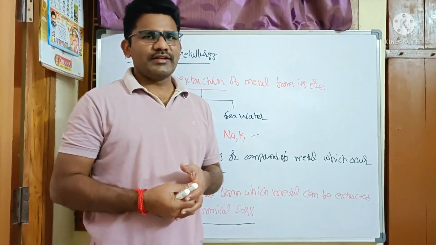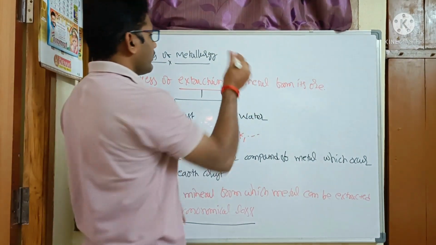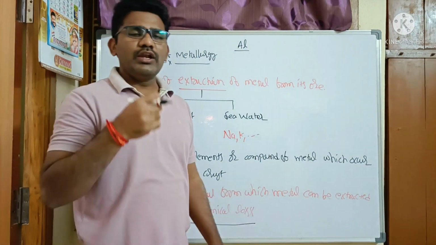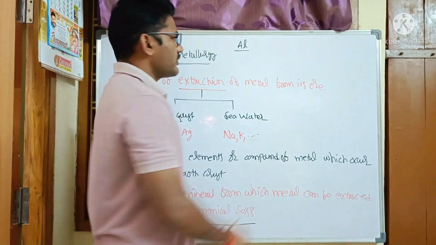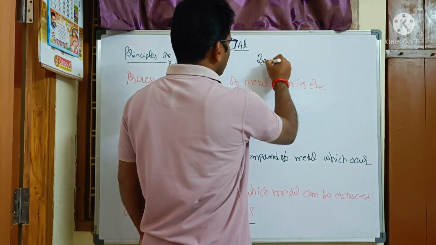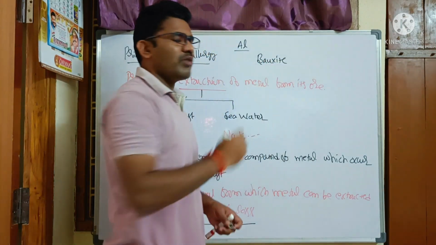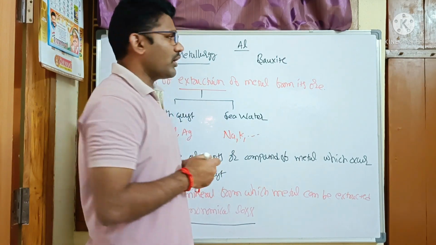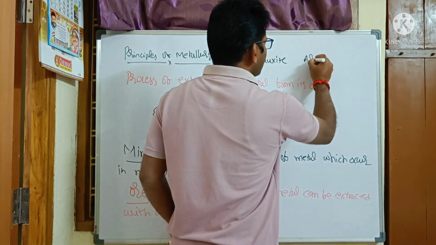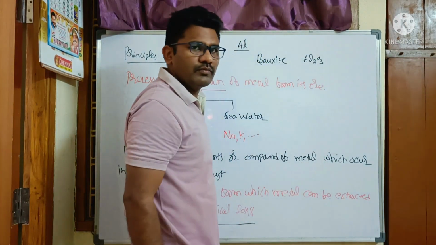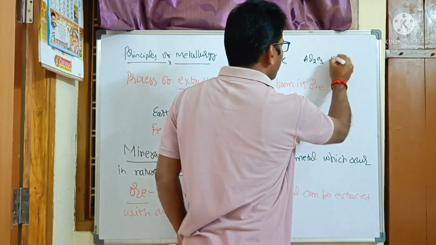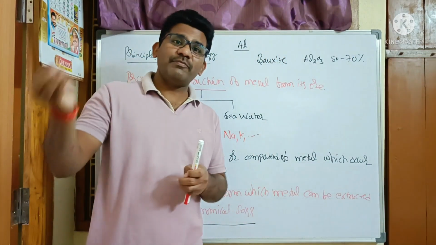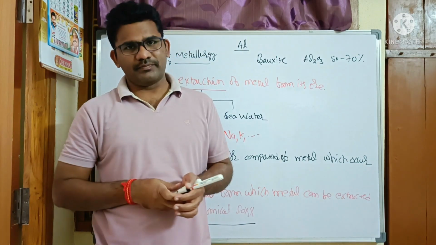Now let us understand the concept of ore with the help of an example. When you take aluminium, aluminium's chief ore is bauxite. Why do we call bauxite the ore of aluminium? Because in bauxite, aluminium is present in the form of aluminium oxide, up to 50 to 70%. That means a major part of bauxite consists of aluminium.